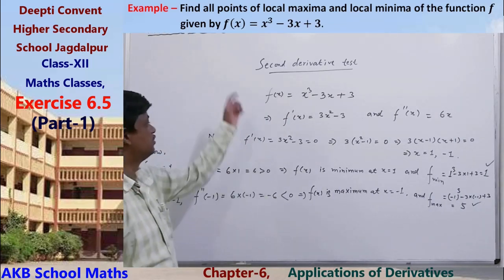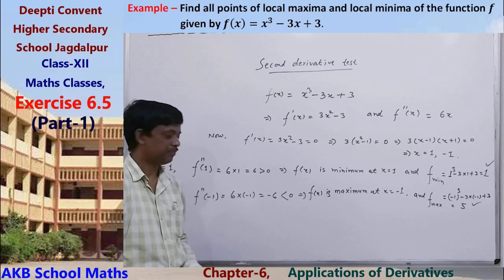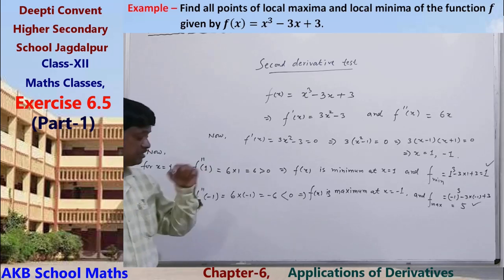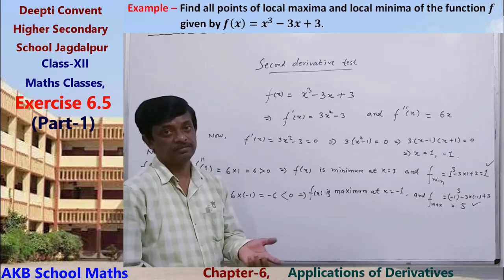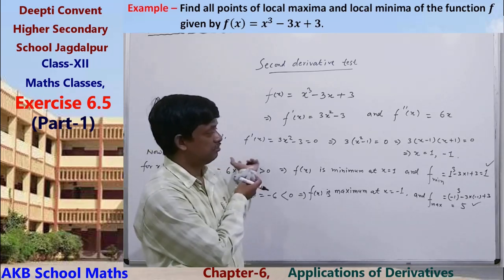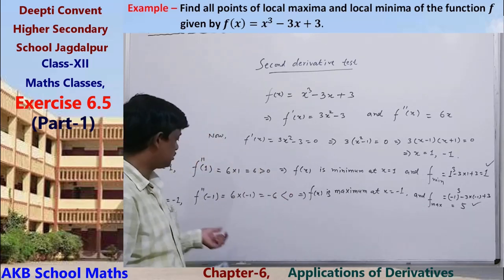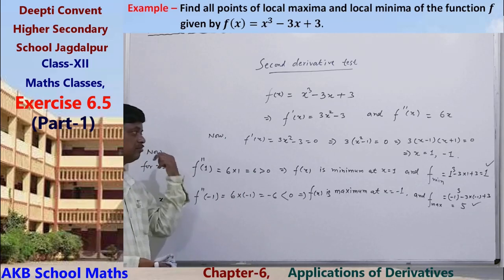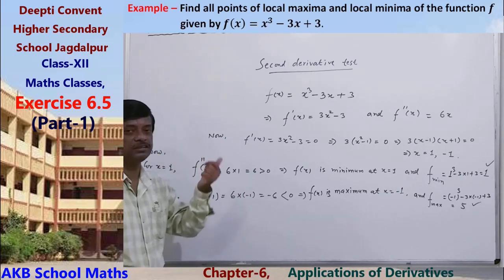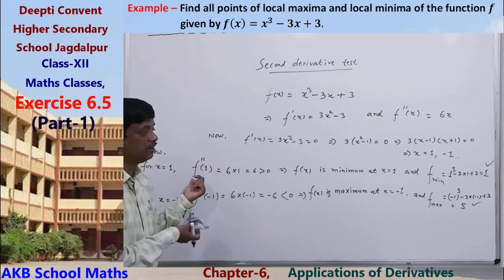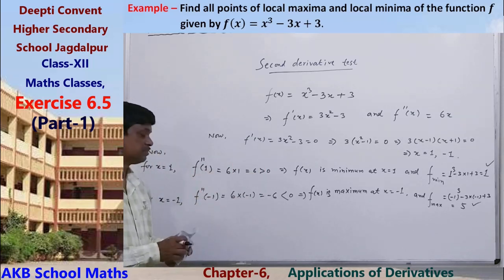So this is the second derivative test, very simple. Okay, clear? If we get the second derivative as 0, then one time we can test with the first derivative test. If there is also no change in the sign of the first derivative, then the function will not have a maximum or minimum value.